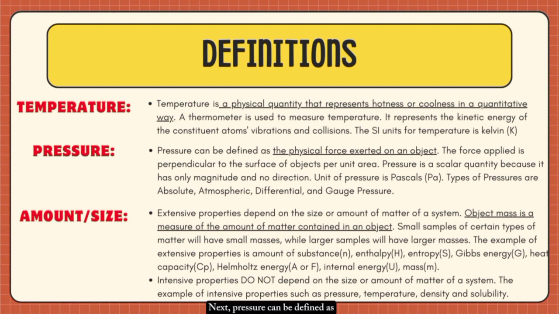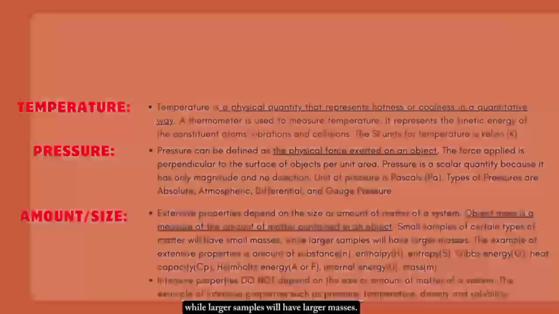Next, pressure can be defined as the physical force exerted on an object. The force applied is perpendicular to the surface of objects per unit area. Object mass is a measure of the amount of matter contained in an object. Small samples of certain types of matter will have small masses, while larger samples will have larger masses.